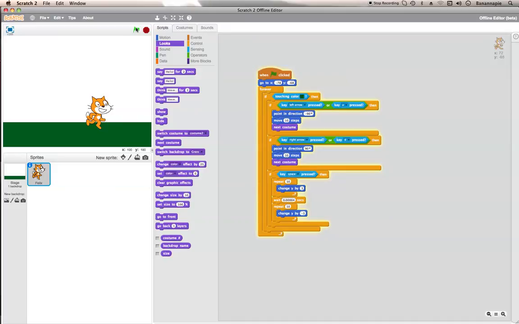So this is how to simply do it, and you can also make racing games. So I'll show you how to do that in the next episode. Hope you've enjoyed this, guys, and I will see you next time in my Scratch tutorial where I will teach you how to make a race.